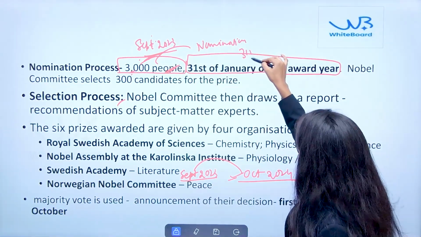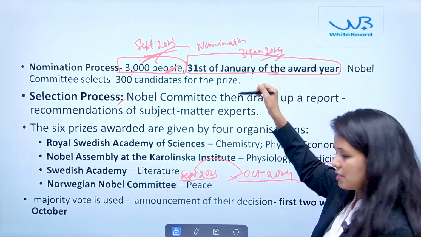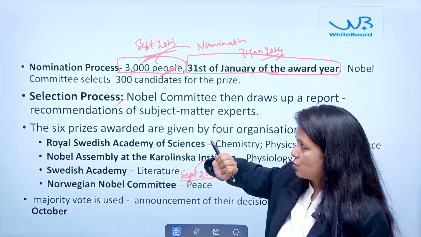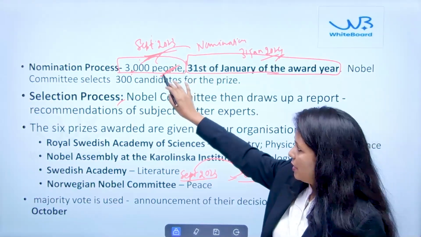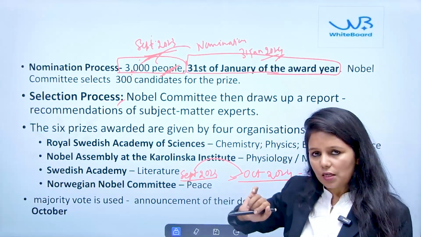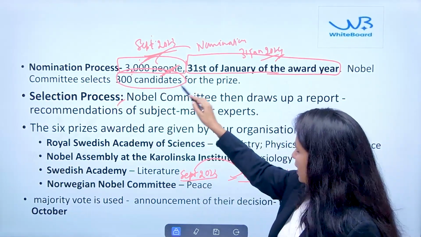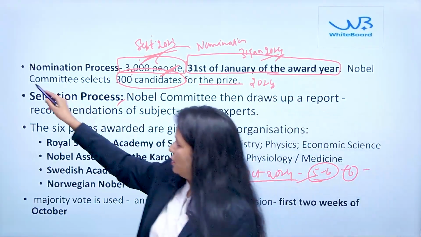So by 31st January 2024, the Nobel Prize Committee must have received the list of names given by these 3,000 people, and out of that list the committee will select 300 candidates for that particular year's prize. So this is the nomination.